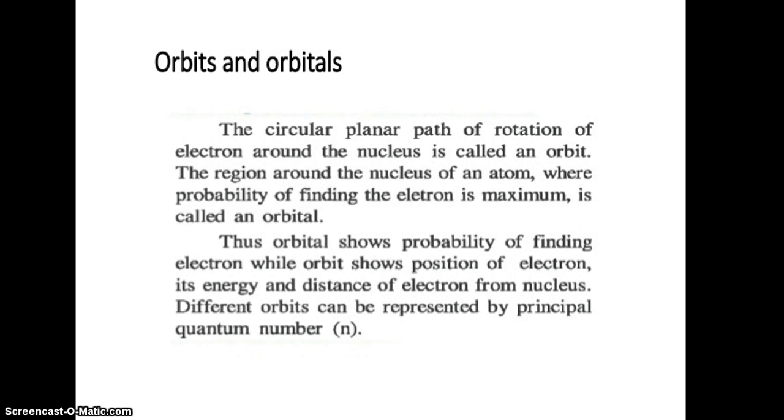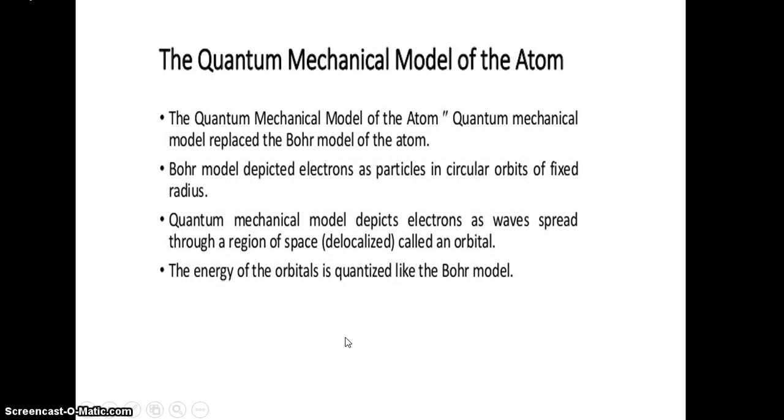So, orbital shows the probability of finding an electron, whereas orbit shows the position of the electron, its distance and its energy from the nucleus. Different orbits are represented by the principal quantum number, that is n. Now we are moving to the next concept, the quantum mechanical model of atom. This model replaced the Bohr model of atom, and it is mainly based on the orbital concept.